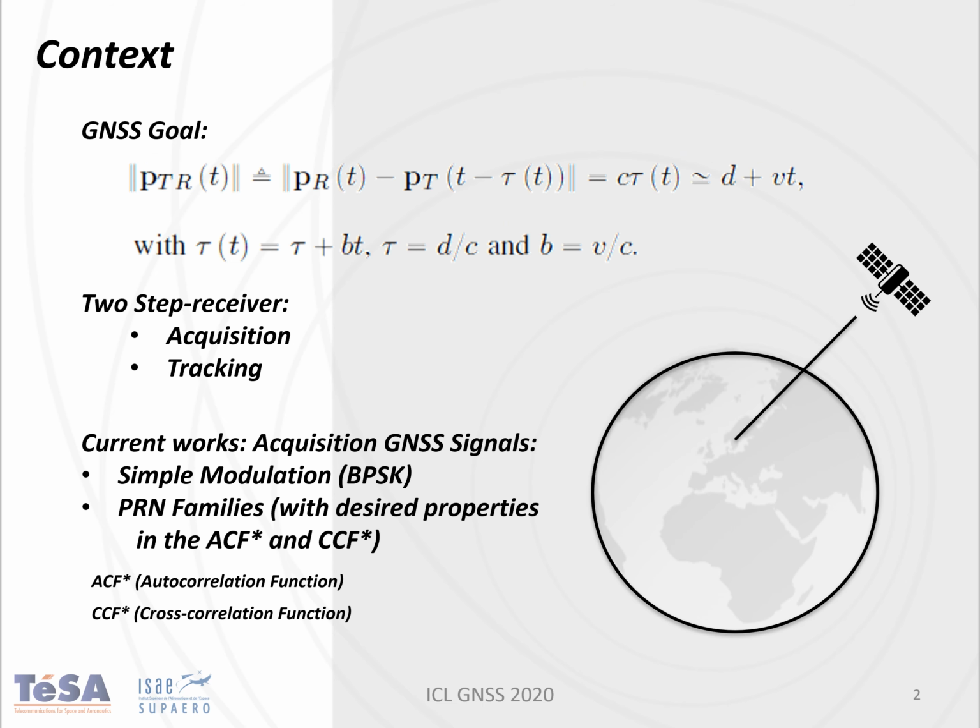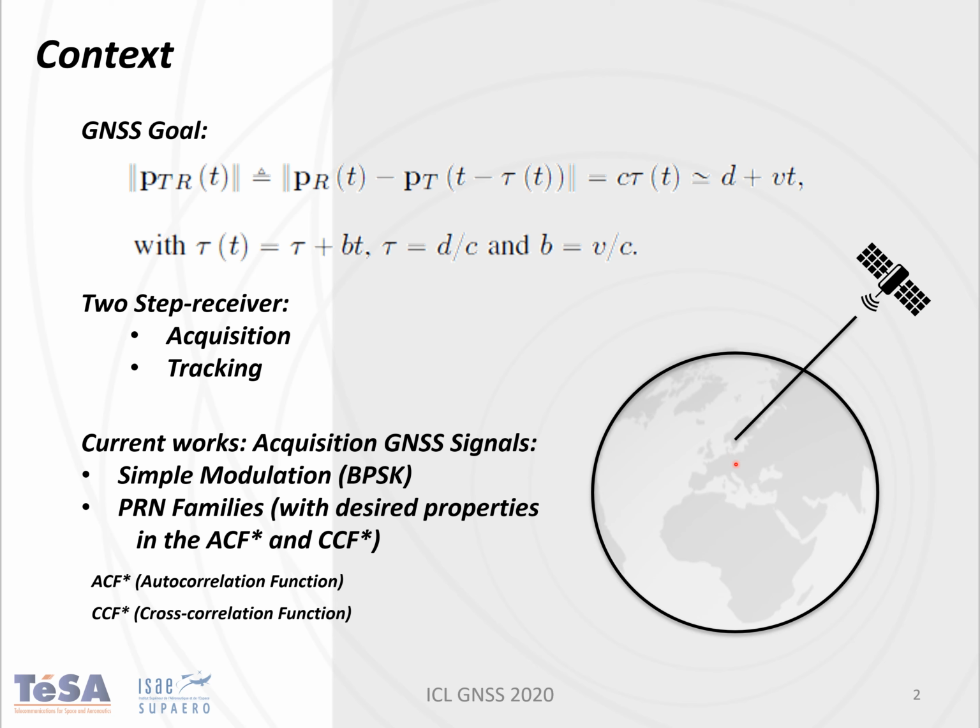Before starting to talk about the content of this presentation, I would like to present the context. We are talking about the GNSS system, where we have a GNSS receiver receiving the GNSS signal from a constellation of satellites, and this receiver tries to compute the distance between the GNSS receiver and the satellites. Once we have the different distances, we can solve a geometrical problem where the solution is the GNSS receiver position.